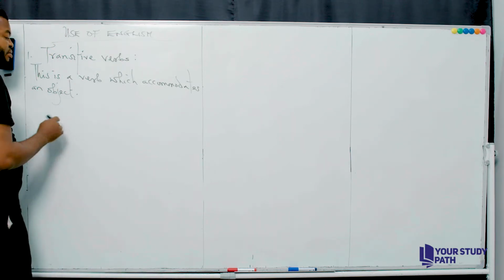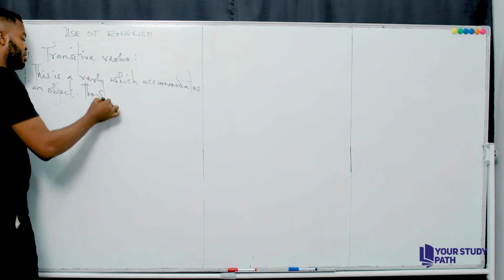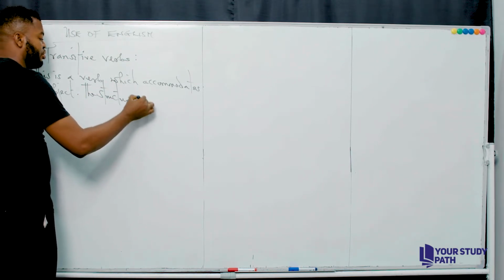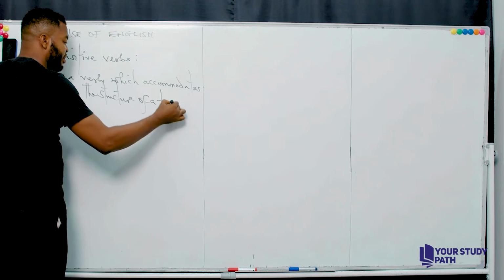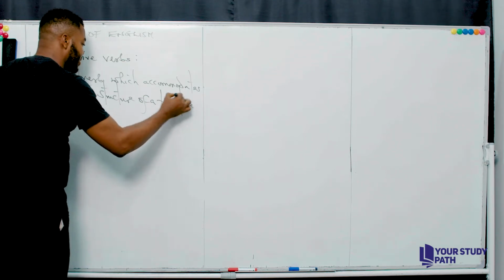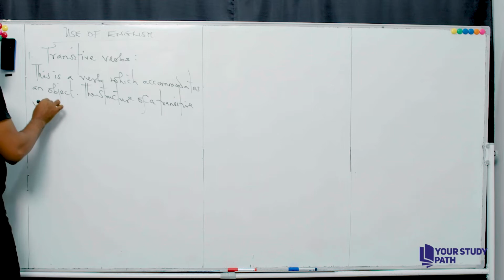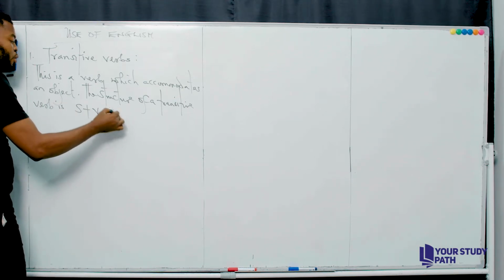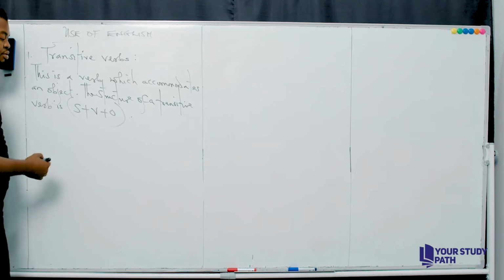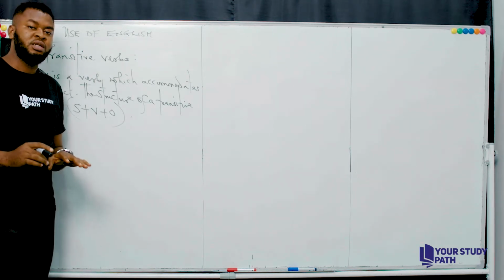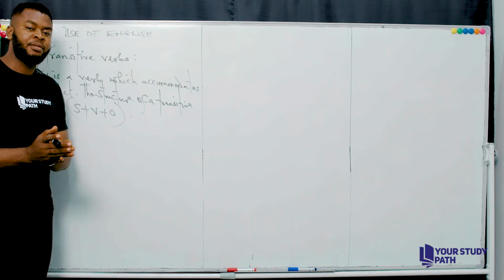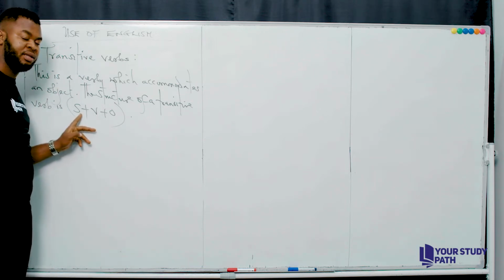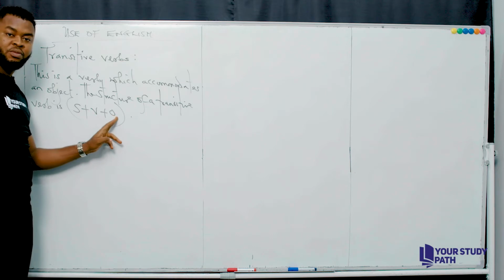The structure of a transitive verb is S plus V plus O. And what's that structure? It means that compulsorily, the structure of a transitive verb will be having a subject, a verb, and an object.